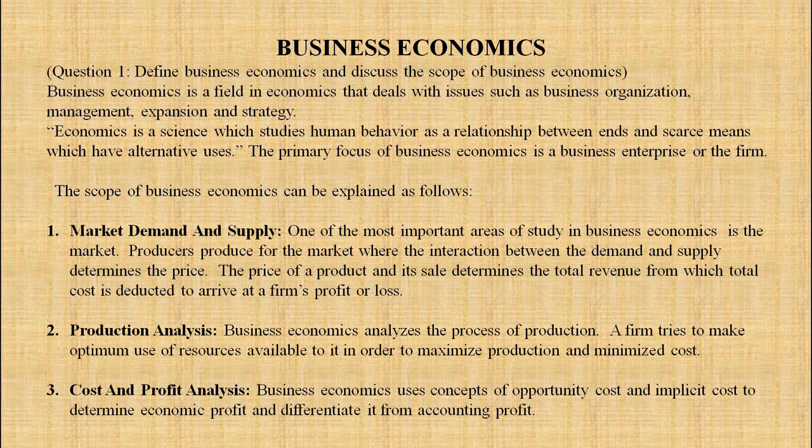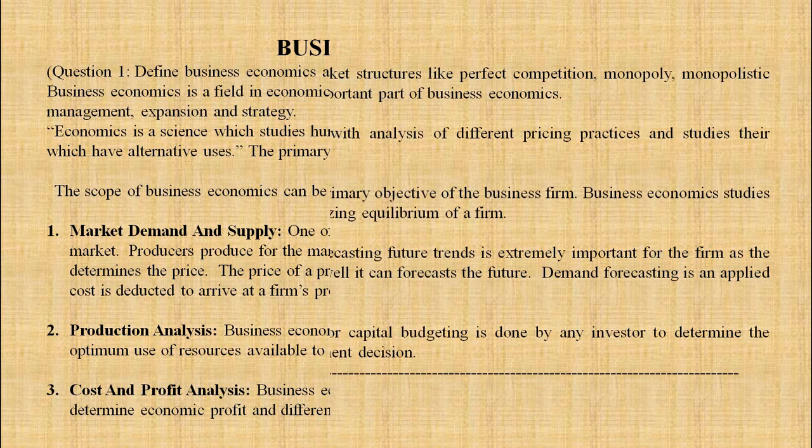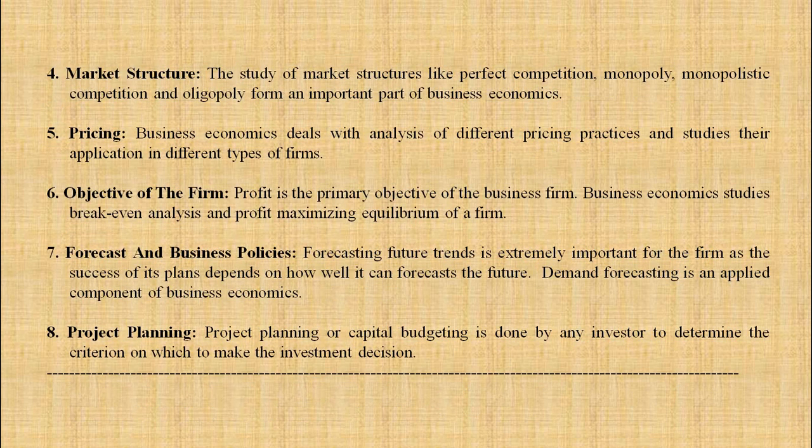Third point is cost profit analysis. Cost functions are used to make decisions regarding optimum utilization of resources. So, business economics uses the concepts of opportunity cost and implicit cost to determine economic profit and differentiate it from accounting profit.